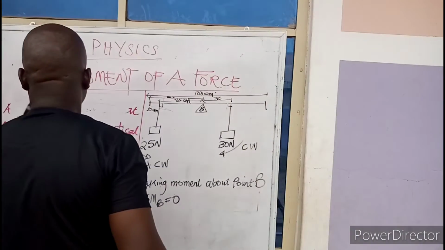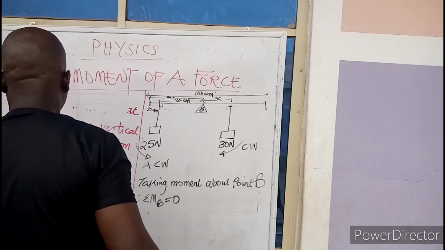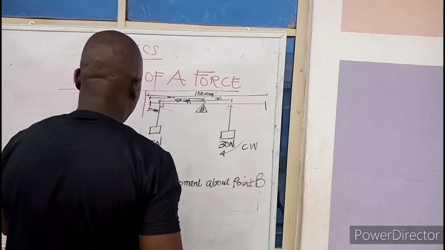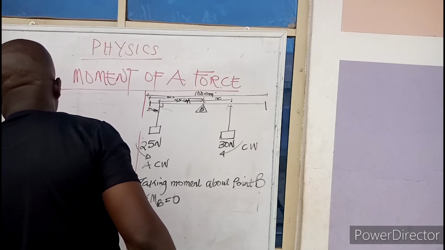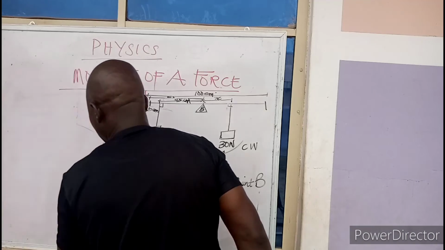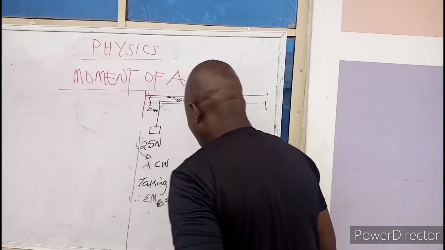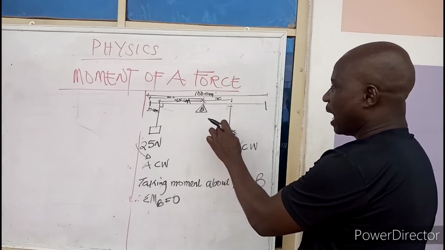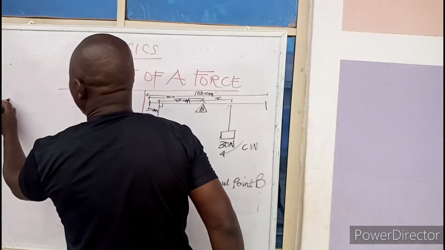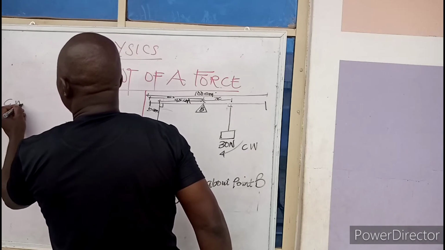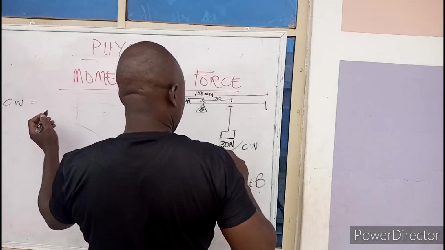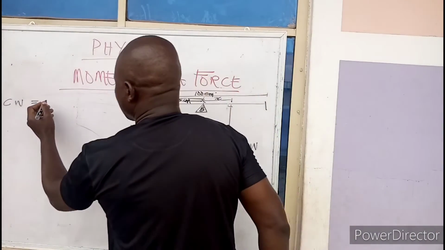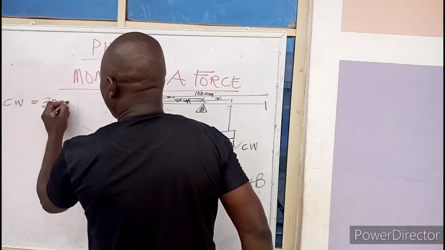Now, we have taken moment. So let's go to our clockwise. That is the force and the distance. Our clockwise moment is going to be force times distance, that is 30x.